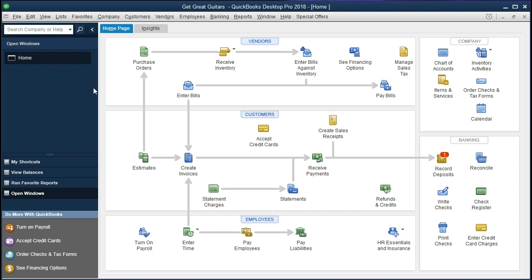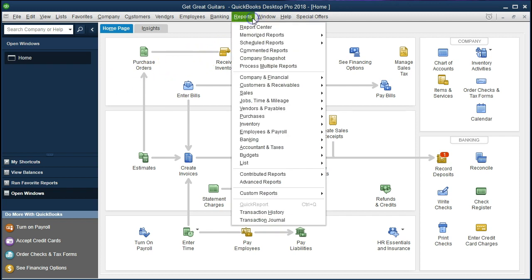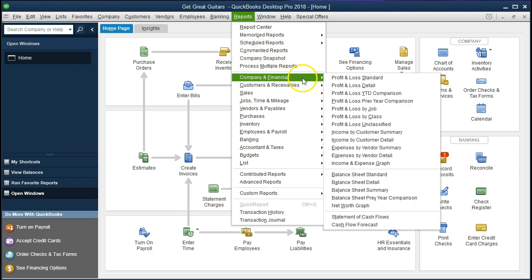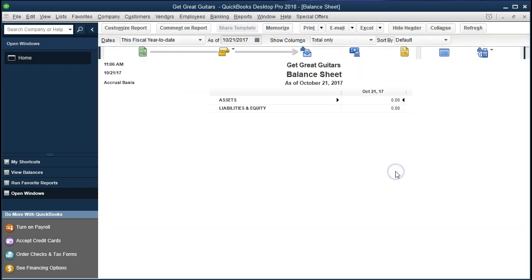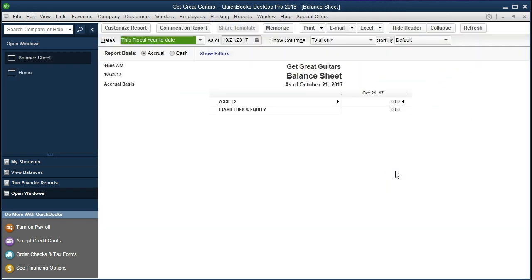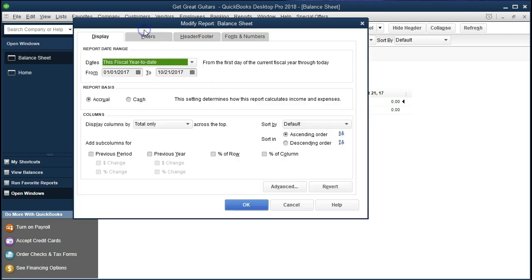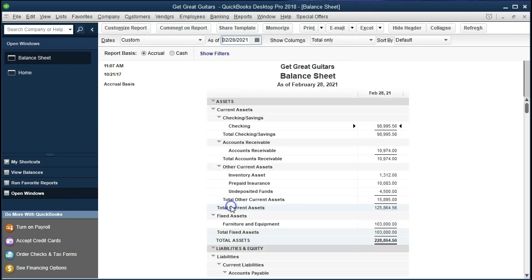To take a look at that, we're going to look at our reports. So let's go to reports up top. Let's go down to company and financial. We're going to scroll down to the balance sheet first, and we will then select the date range. I'm going to go up here to customize reports and have the date range of 01/01/21 to 02/28/21, January 1st, 2021 to February 28th, 2021, and OK.